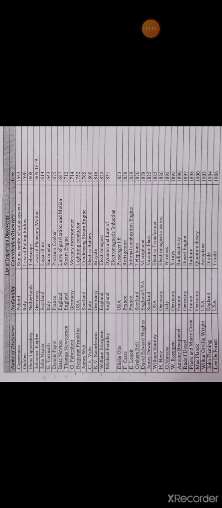Benjamin Franklin discovered the lightning conductor. Michael Faraday discovered the law of electromagnetic induction. Graham Bell discovered the telephone. Hertz discovered electromagnetic waves. Röntgen discovered X-rays. Marconi discovered wireless communication. Becquerel discovered radioactivity. Pierre Curie and Madame Marie Curie discovered radium, a radioactive element. Max Planck discovered quantum theory. John Fleming discovered the diode. So these are only some of the discoveries made by different scientists all over the world.